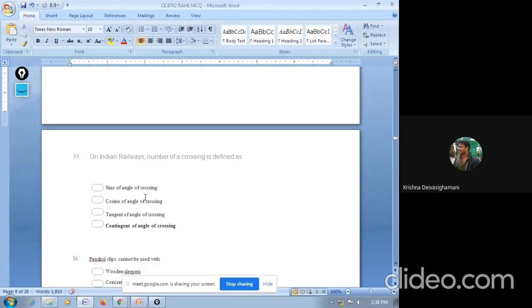Next question. On Indian Railway, the number of crossing is defined by. So there is one formula. Options: sine of angle of crossing, cosine of angle of crossing, tangent of angle of crossing, cotangent of angle of crossing. So the answer is cotangent of angle of crossing.